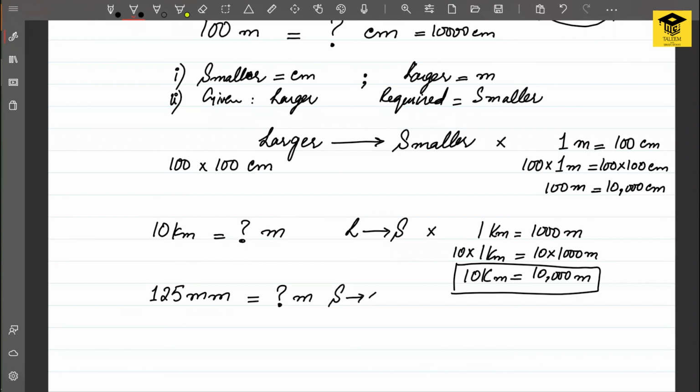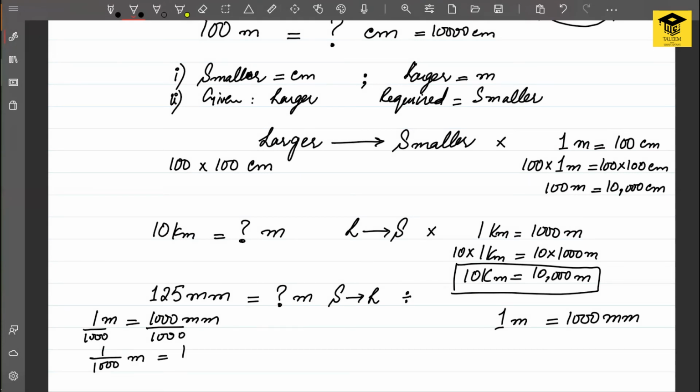So millimeter and meter, which one is smaller and which one is larger? Okay, it means that we need to convert a smaller quantity into a larger quantity. So we will be doing the division here. The relation which relates 1 meter with the millimeter is 1 meter is equal to 1000 millimeters. If I want to convert it using the same relation, I can do one thing here. I can move this 1000 to the right hand side, and for this I can divide both sides by 1000. So 1 upon 1000 meters is equal to 1 millimeter.